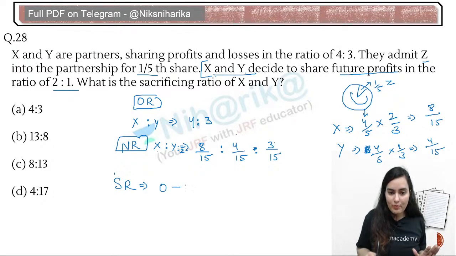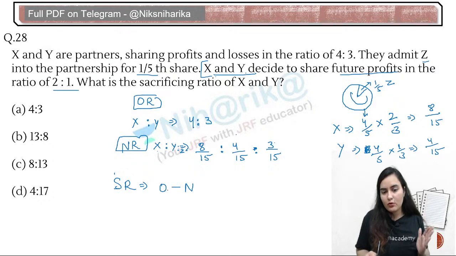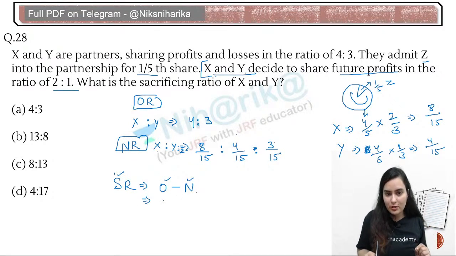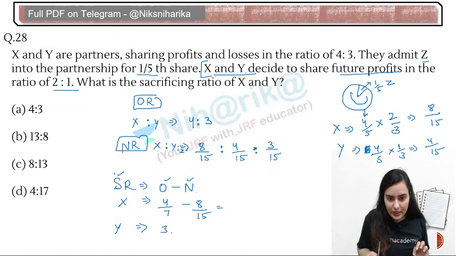SON, O minus S, that is sacrificing ratio, equal to old ratio minus new ratio. So sacrificing ratio of X and Y: X will be 4 by 7 minus 8 by 15. Y will be equal to 3 by 7 minus 4 by 15. Please find out and please tell me.